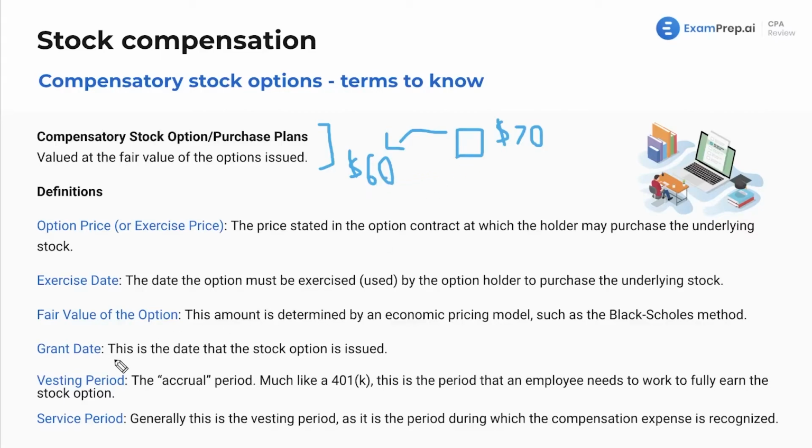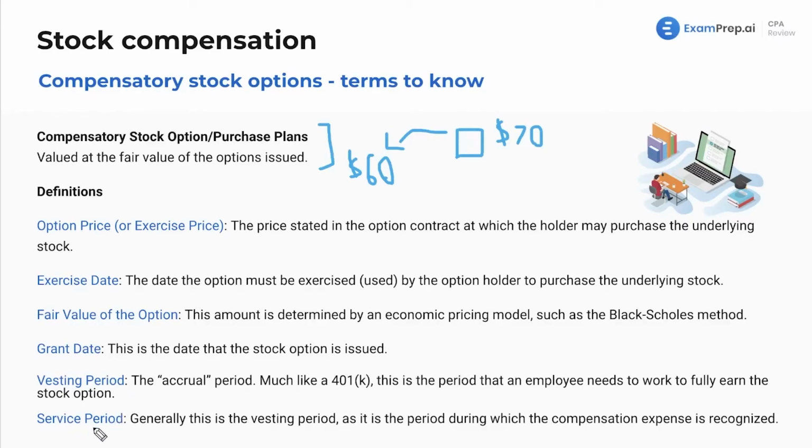What about the grant date? This is the date that the stock option is issued to you. So this is when it's granted to you. Pretty straightforward. Your vesting period is the accrual period. That's when you earn the right to this. So if you have to work there for 3 years, the vesting period would be 3 years. Much like a 401k, this is the period that the employee needs to work for the company in order to fully earn the stock option.